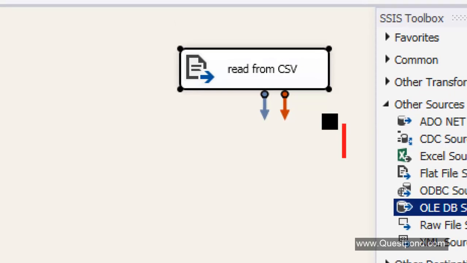right? One is the blue arrow, and the other one is the red arrow. Now the blue arrow is the arrow where the actual data will come out, and the red arrow will have errors inside it. So in case while reading from the CSV file there are any kind of errors, those will be sent into this red arrow, and in this blue arrow the actual data will come out.